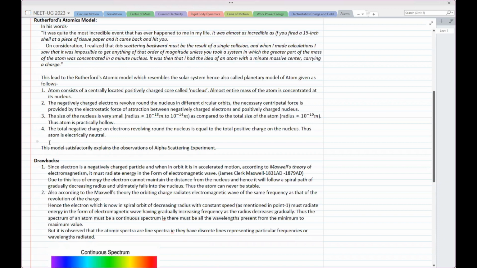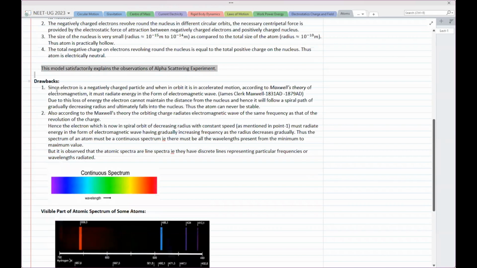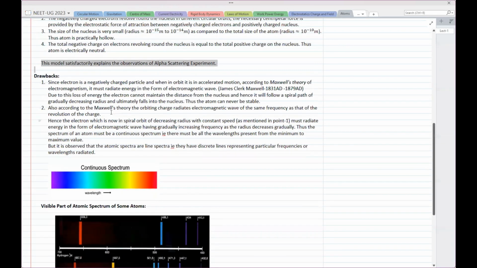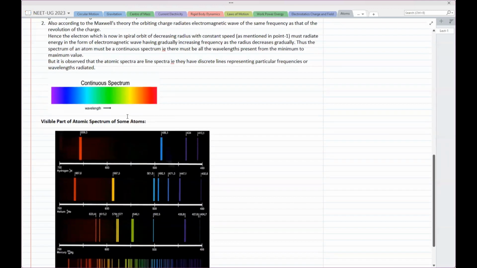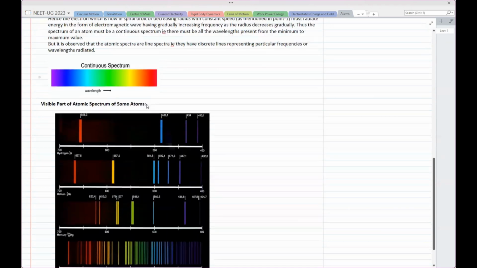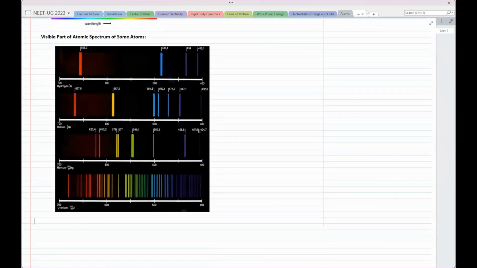एक part ऐसा है जो कह रहा है कि whatever structure we have predicted is absolutely fine as far as the experiment designed to test the structure is concerned. While thereafter we have a theory which says, oh, this is not possible because even if the structure looks okay, the problem is such electron, being a charged particle, cannot do this without radiation. And if we try to check that radiation by getting spectrum, then the spectrum must look like this, but instead the spectrum looks like this. Now we have a problem.